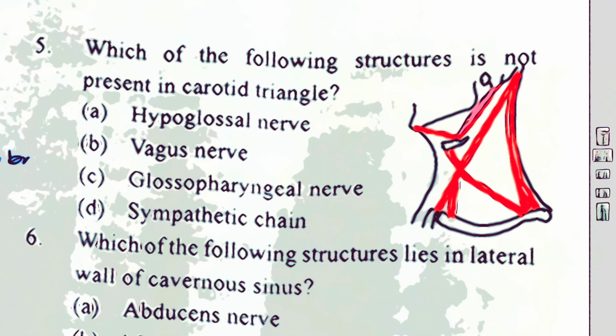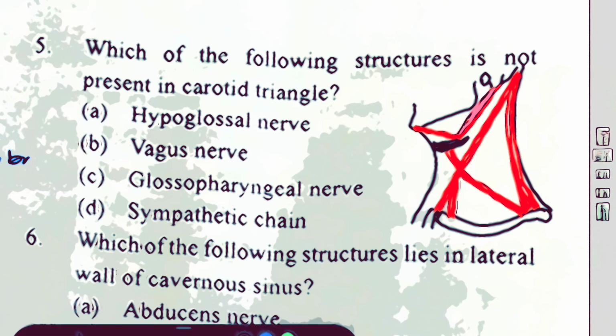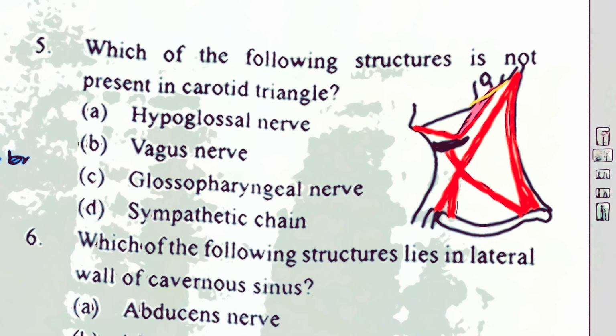Now what remains here, when you look at it from the front, for your convenience I'm just making it like this so you can remember what the anterior triangle is actually made up of. You're seeing here the posterior triangle, which I've already discussed in the previous question. This is the anterior triangle of the neck, and this anterior triangle is divided into four triangles. One triangle you can clearly see here, another triangle here, another triangle here, and a triangle here like this. This triangle is the carotid triangle.